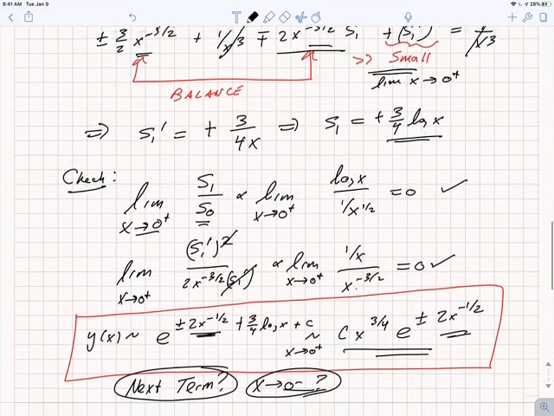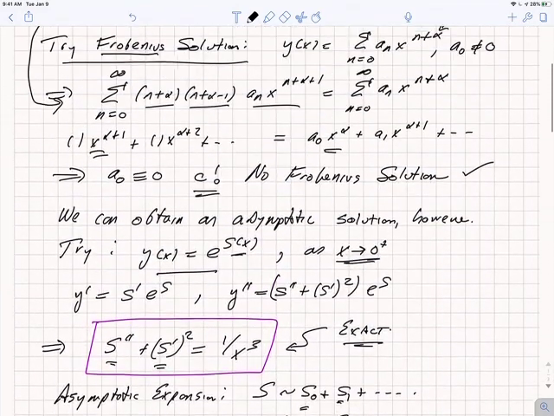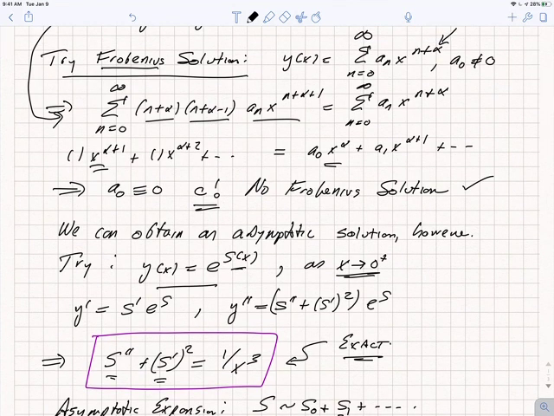So this was an example. You'll have other examples in the homework, but this was an example of finding an asymptotic expression for the behavior of a differential equation around an irregular singular point. And the basic method was to try a solution with form y equals e to the s, and then obtain an asymptotic expansion for s.